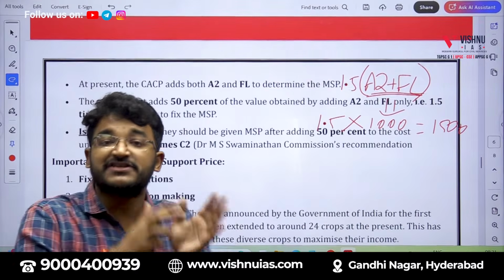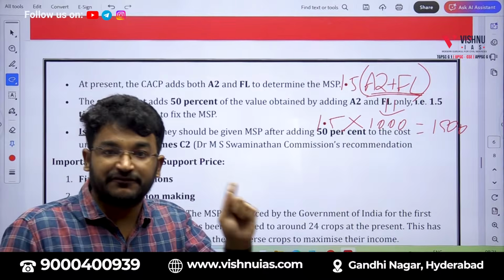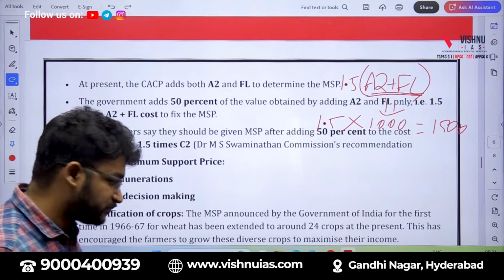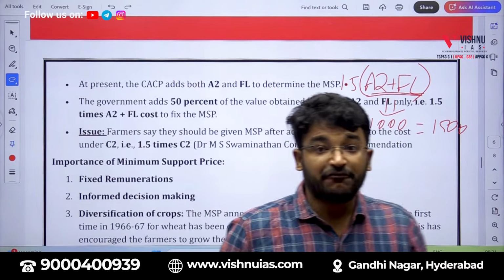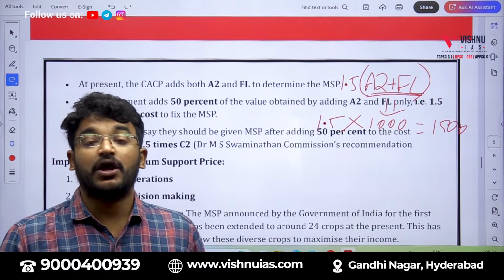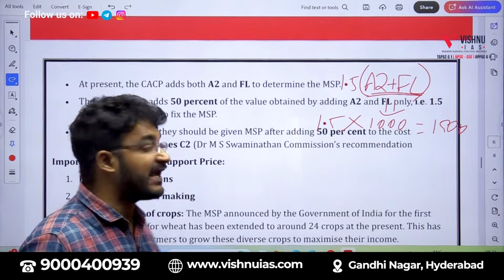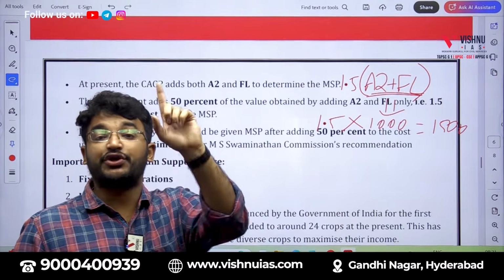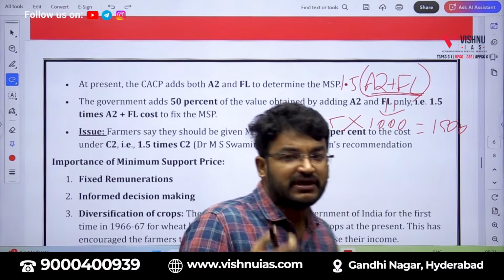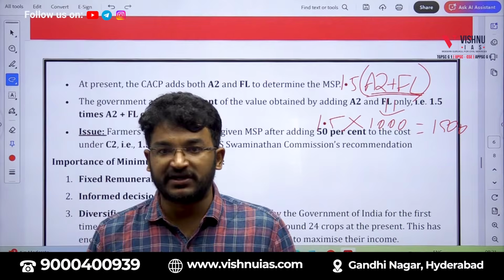In this format, A2 plus FL for all the 23 crops will be identified and final MSP values will be declared. Okay. Now, the thing is that farmer associations in the country are demanding the government to announce MSP based on 1.5 times of C2 and not on A2 plus FL. So, the government is planning to move to this, but as of now, it has not happened.